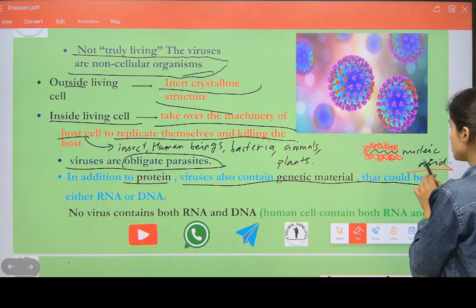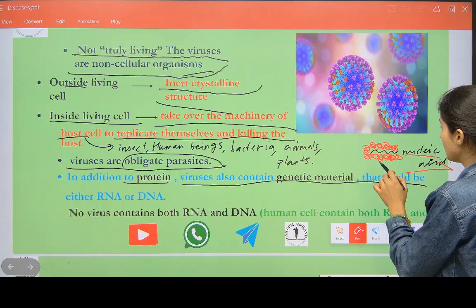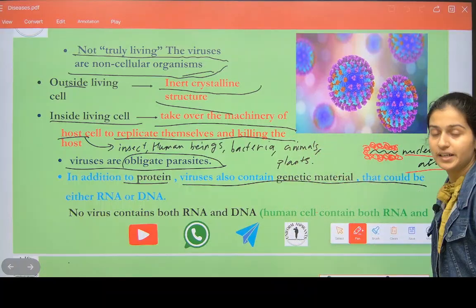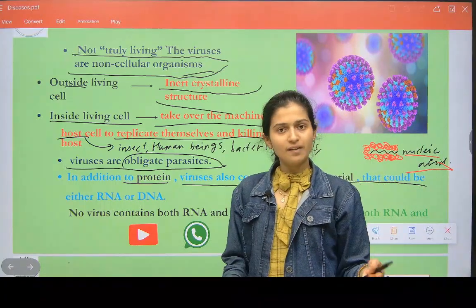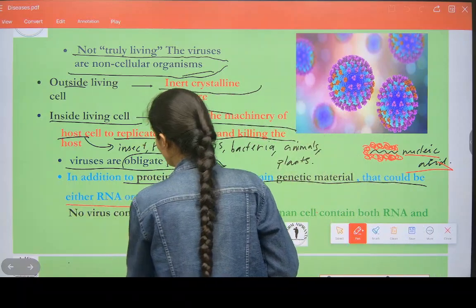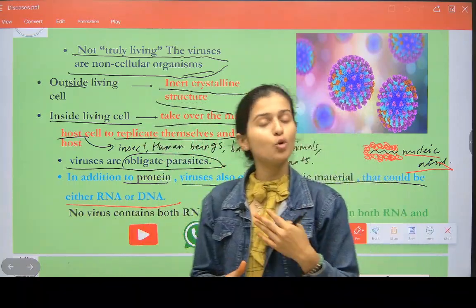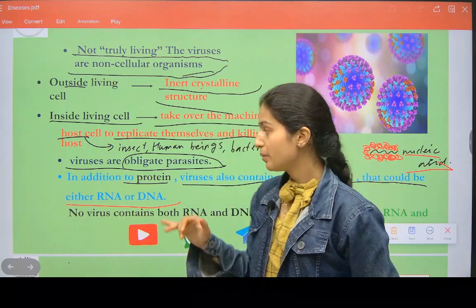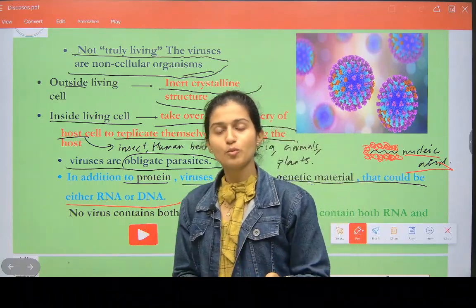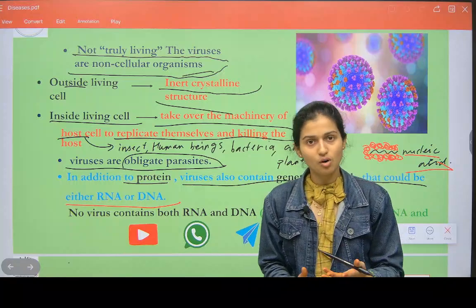Why is this nucleic acid drawn in this color? Because it does not have a proper mature nucleus, and it also contains genetic material. It can have either RNA or DNA. It cannot have both DNA and RNA. Remember this point. In the exam it can come that viruses have both RNA and DNA. No, it's a wrong statement.